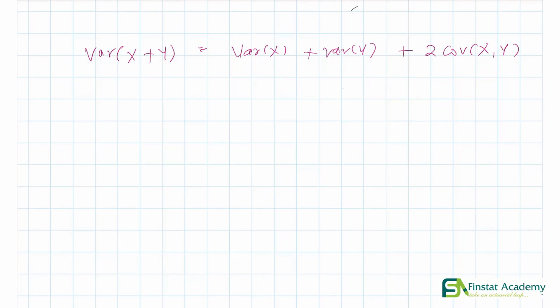As it turns out, the variability in x plus y actually arises from 4 sources. The variability arises from 4 distinct sources. First of all, we have some independent variation in x.